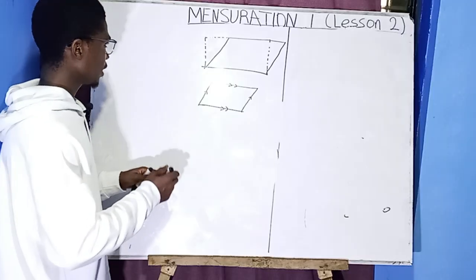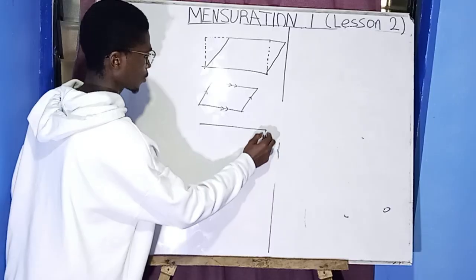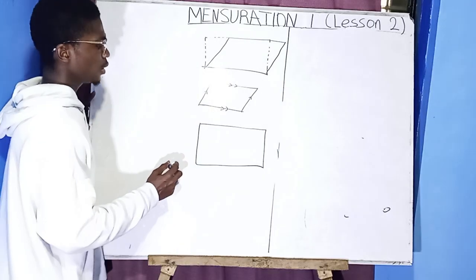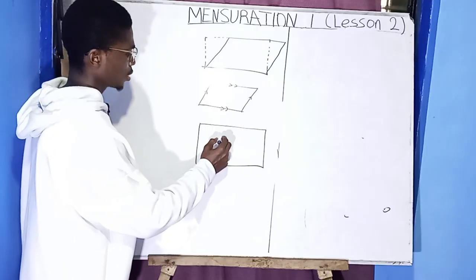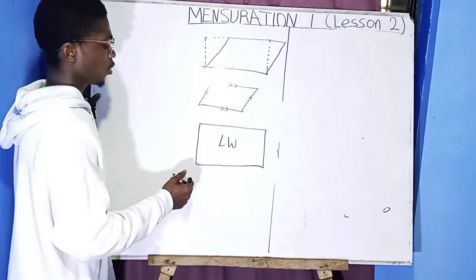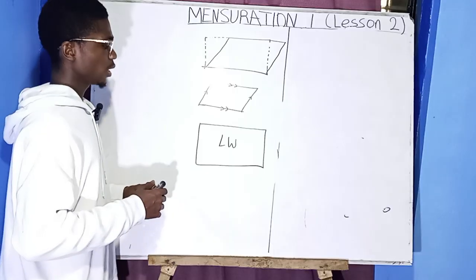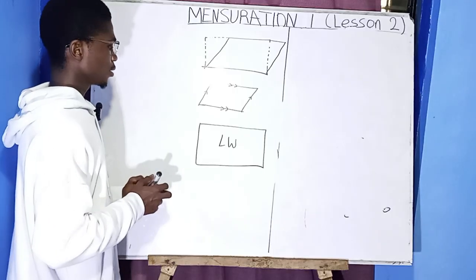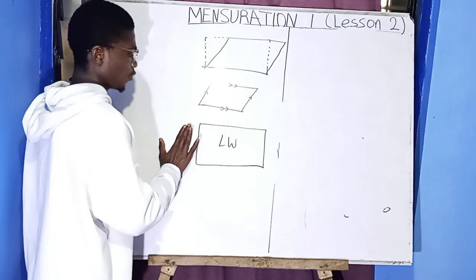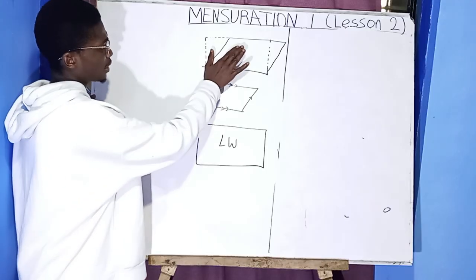So let's check here. A rectangle's area is what? Length times width, or breadth. Any of them is correct. So when you come here, this thing has been tilted. We've pushed it here. It has been tilted like this.